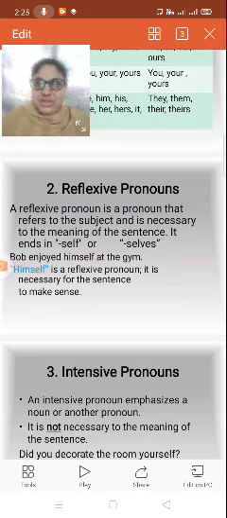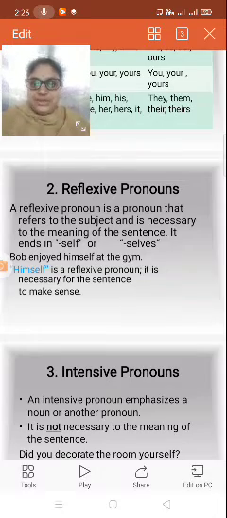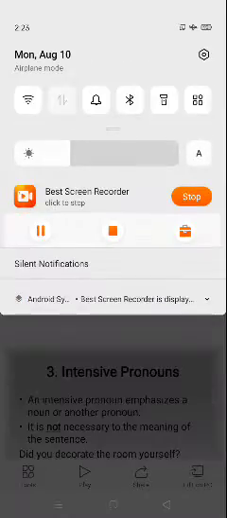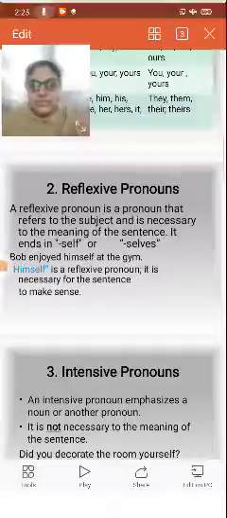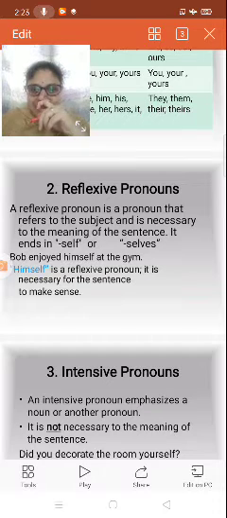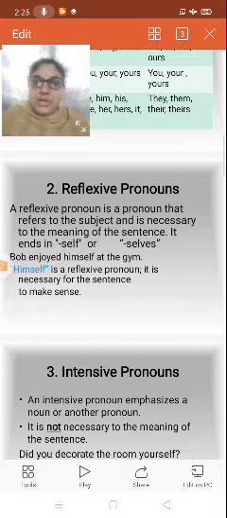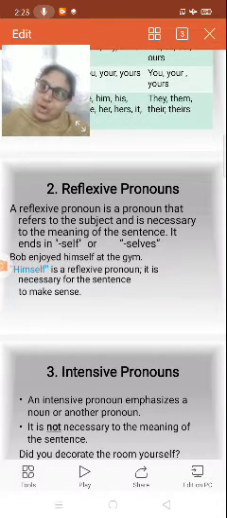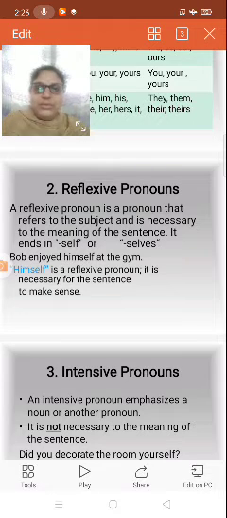It ends with self or selves, right? So a reflexive pronoun is a pronoun that refers to the subject and is necessary to the meaning of the sentence. It ends in self or selves. Now see the examples.